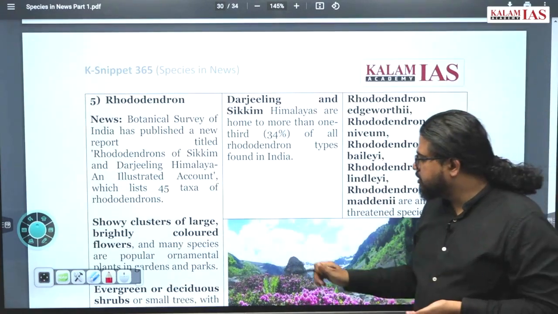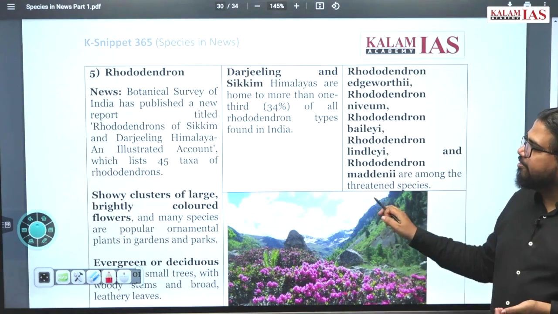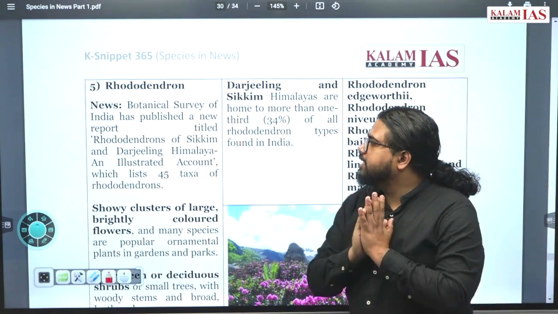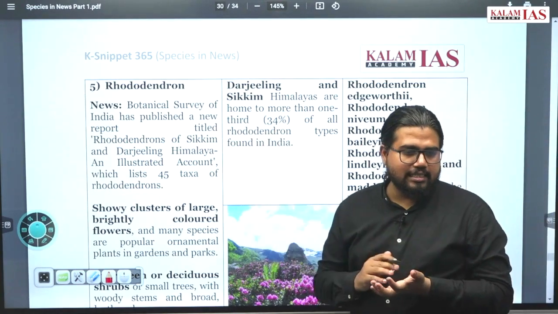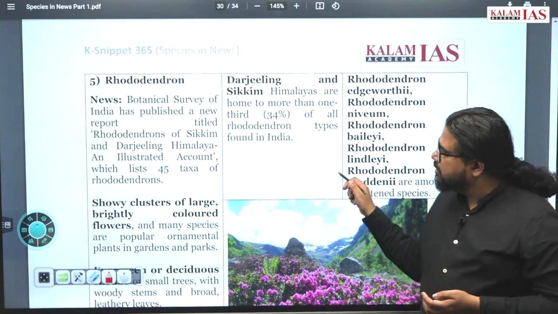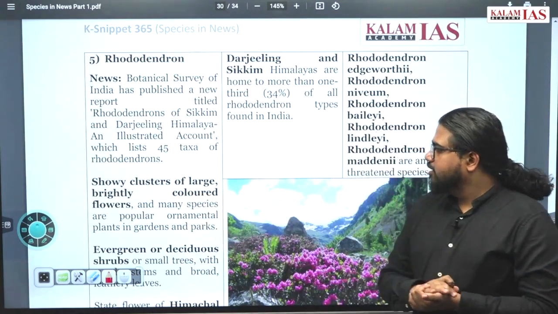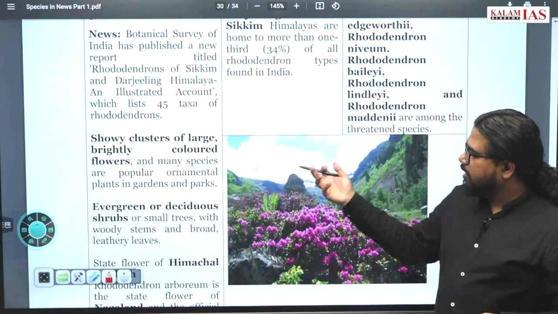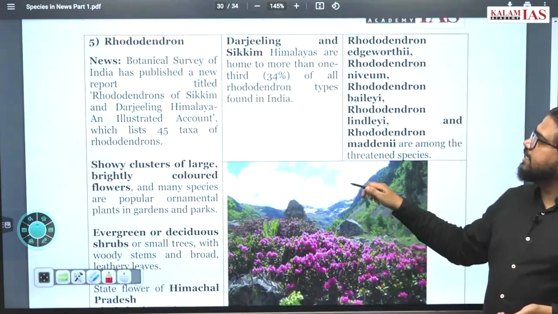Rhododendron. What is rhododendron? These are flowering plants, small flowering plants, which you call rhododendron. Now, the Botanical Survey of India has published a new report titled Rhododendron of Sikkim and Darjeeling. Sikkim and Darjeeling are home to many different varieties of rhododendrons. Showy clusters of large, brightly colored flowers, and many ornamental species are a part of this. It is an evergreen or deciduous shrub. It can be either category.